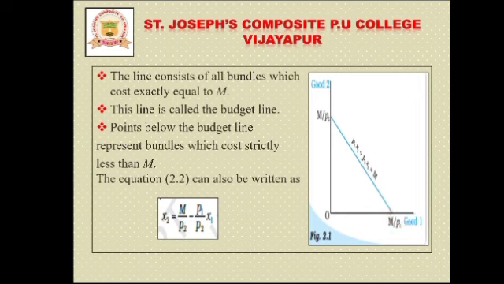So both the X1 and X2 commodities' cost is either equal to the income or less than the income. So this is the budget line.